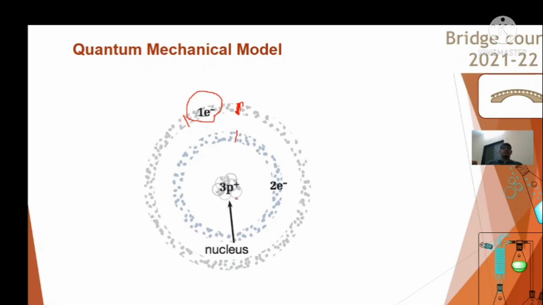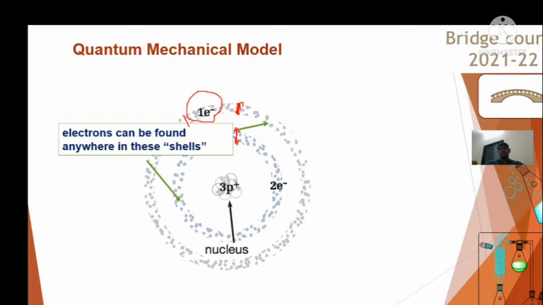The nucleus is very tiny, and it also has orbitals where protons can revolve in the nucleus. We are not going into those details, but this is what the quantum mechanical model says about the electron: it can be found anywhere in this fuzzy cloud.